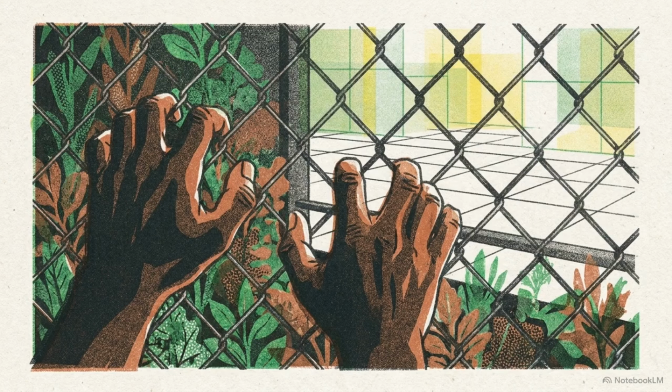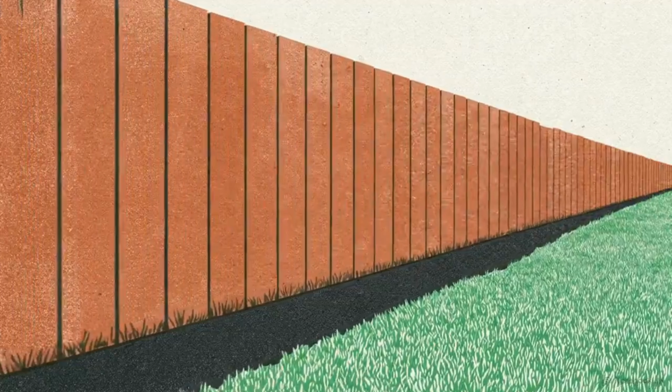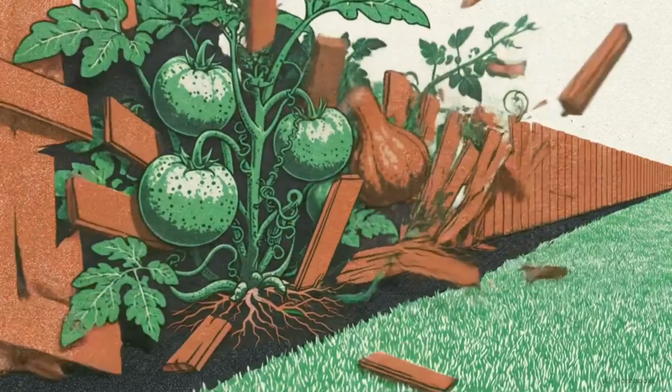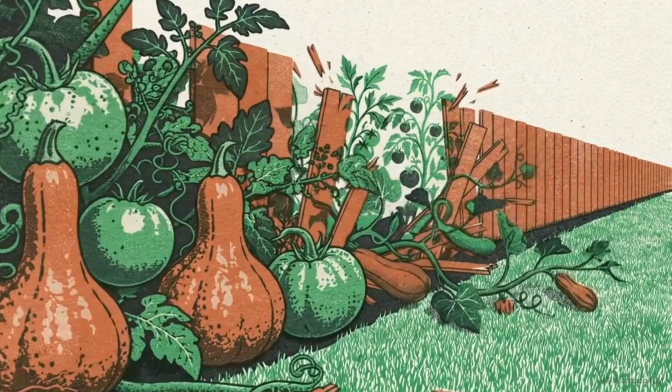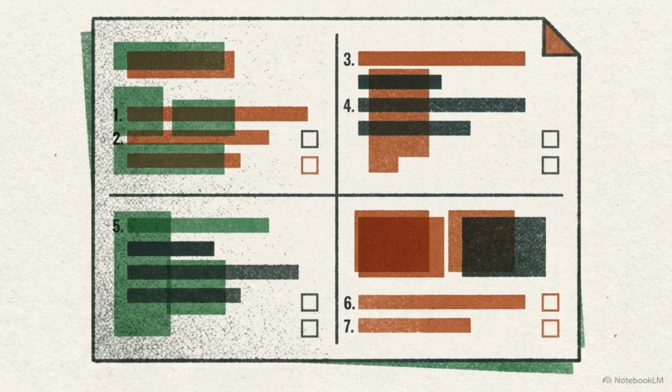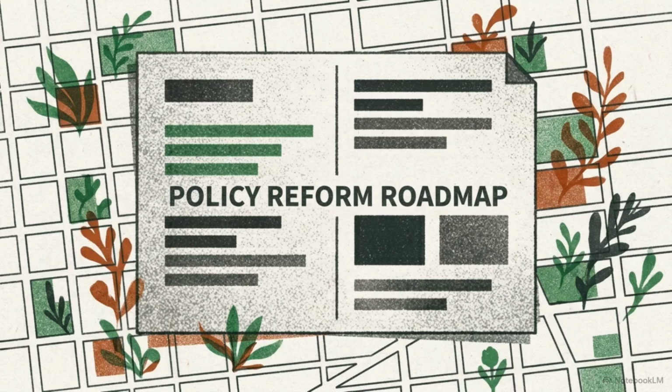To build true local resilience, we have to stop relying on individual workarounds and start rewriting the municipal laws that prevent these gardens from breaking through the fence. Over the next 6 minutes, we are going to build your personal urban ag policy roadmap, a concrete strategy to legalize and incentivize farming in your specific community.